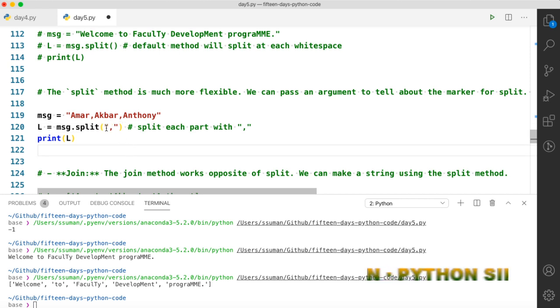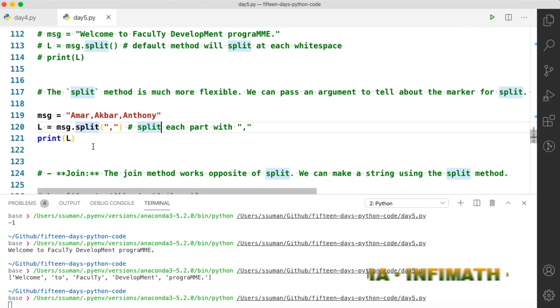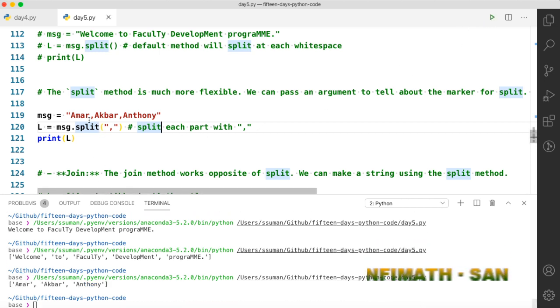You can also split with other characters. Suppose you want to split with R, but first let me illustrate with comma. Let's check what we got. You can see that we have split this message with comma. We got Amar, Akbar and Anthony. The comma will not get printed.